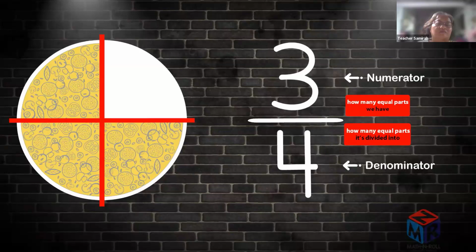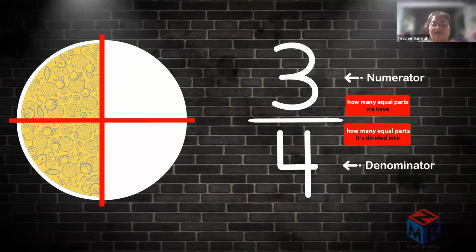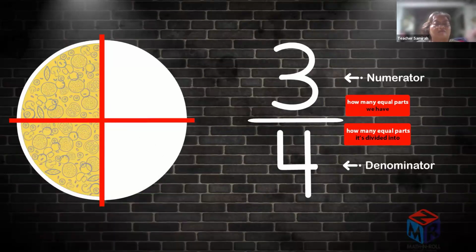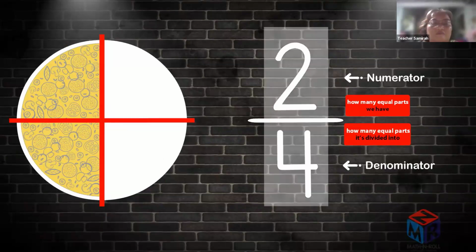What if somebody came by and ate one more piece? The pizza is still divided into 4 parts, so the bottom number, the denominator, would still be 4. But we only have 2 of those parts left, so that means that the top number, the numerator, would change to a 2. So now we have 2 over 4 of the pizza. The numerator is 2, the denominator is 4, and the fraction is 2 over 4.